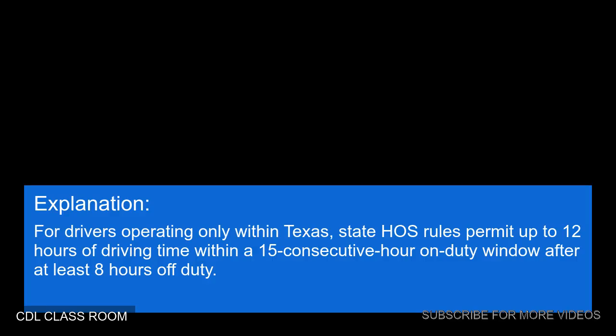Explanation. For drivers operating only within Texas, state HOS rules permit up to 12 hours of driving time within a 15 consecutive hour on-duty window after at least 8 hours off duty.